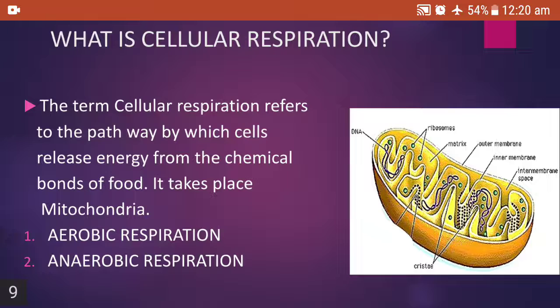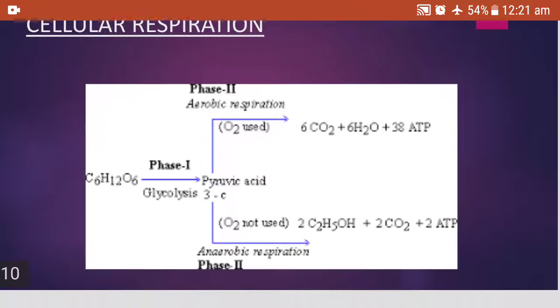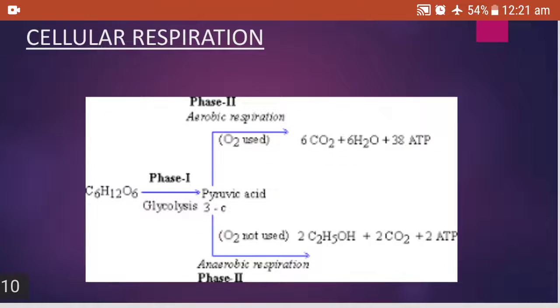The food that we have eaten, carbohydrates, they are broken down. They are oxidized and the chemical bonds are broken down to give the carbon dioxide, water and energy by using the oxygen and releasing the carbon dioxide. You can see here this flow chart will help you. Our carbohydrate C6H12O6 by the process of glycolysis forms two molecules of 3-carbon compound pyruvic acid.